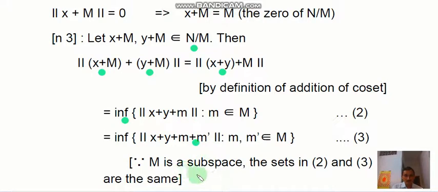Because M is a subspace, the sets in 2 and 3 are the same.